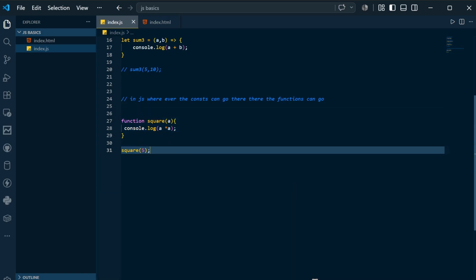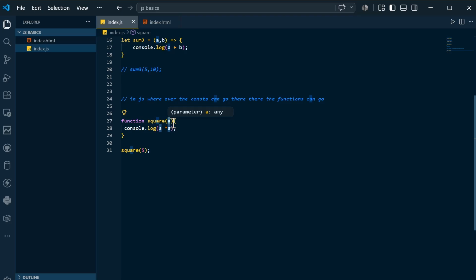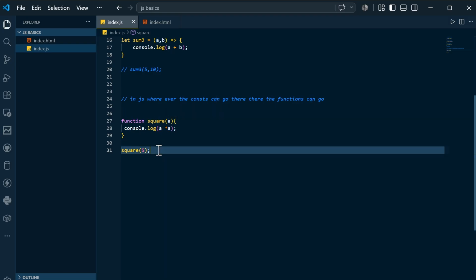Now what I said is, where constants can go, here a is a constant, instead of a constant you can send a function. Wherever constants can go, functions can go. Instead of this a, we can accept a function.